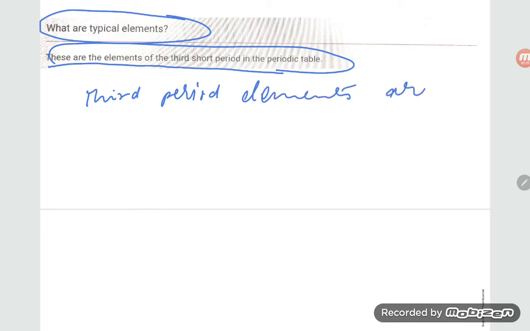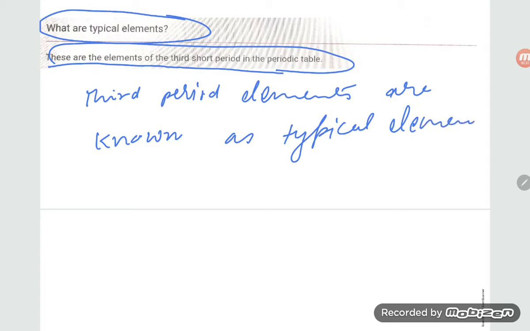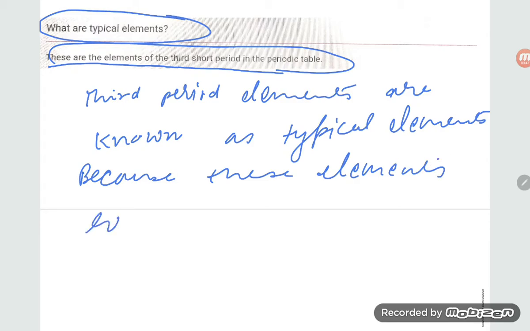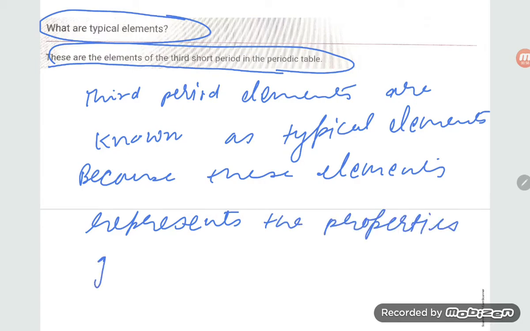Third period elements are known as typical elements. The reason is that these elements represent the properties of the groups of other elements.